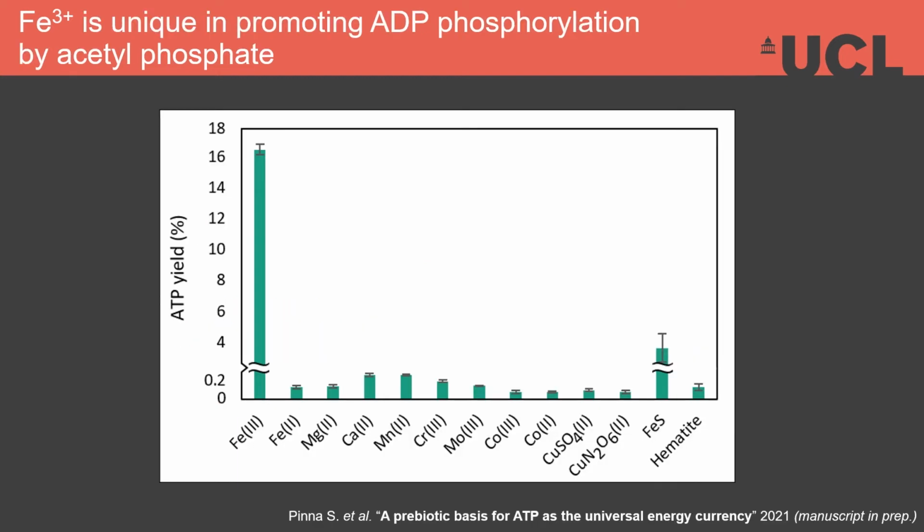Surprisingly, we found that ferric iron is uniquely effective at catalyzing ADP phosphorylation, or at least among the large panel of metal ions we tested, even more than magnesium and calcium, which was surprising as they are commonly associated with ATP metabolism, so we expected them to work. Iron-sulfur clusters chelated by monomeric cysteine initially seemed to work as well, but it was later found out that, repeating the experiments under more strictly anoxic conditions, this actually reflected the release of ferric iron into the medium.